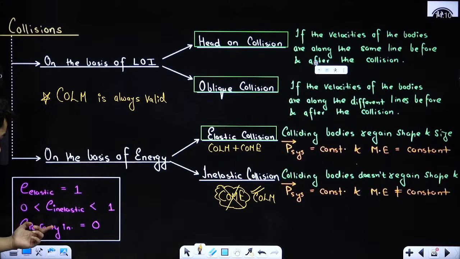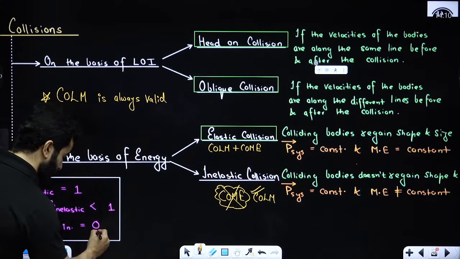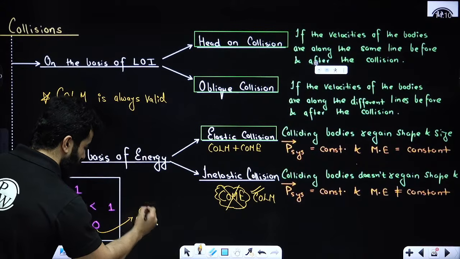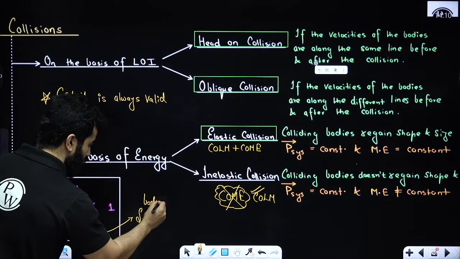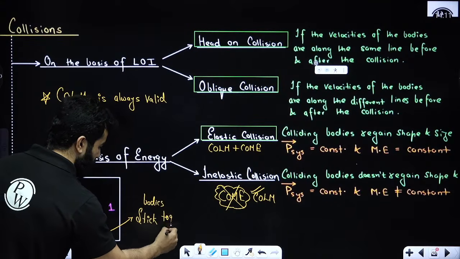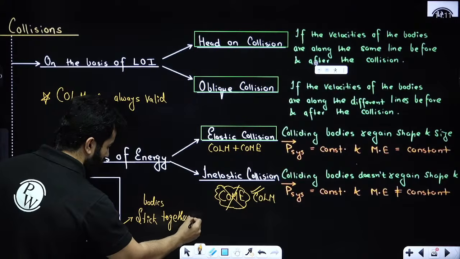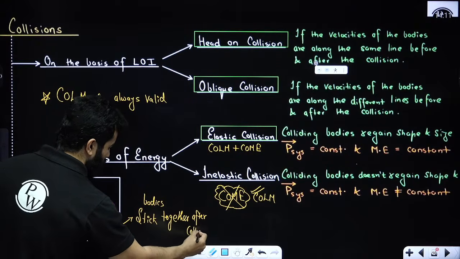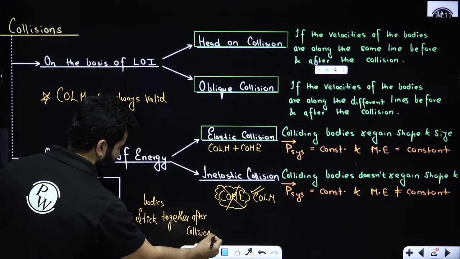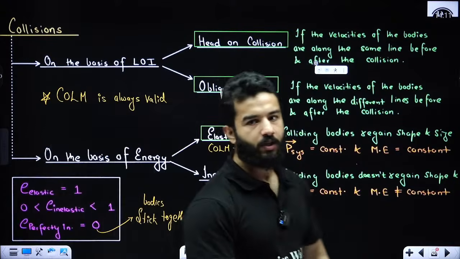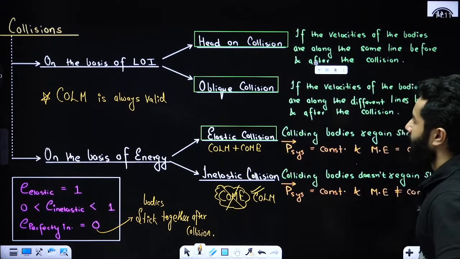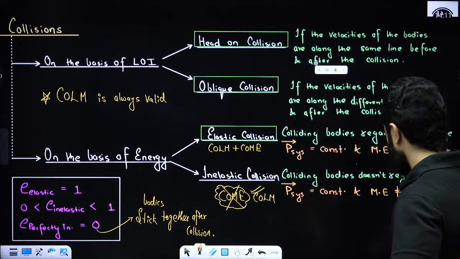If you talk about perfectly inelastic collision, in this case the bodies stick together after collision. Is it clear? Hopefully everything is sorted, my dear friends.